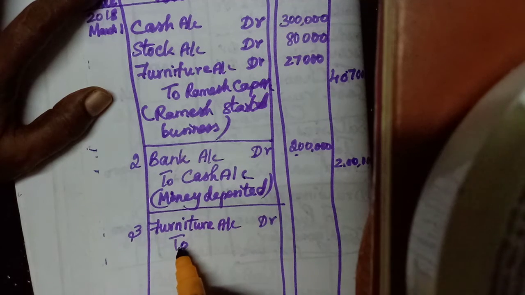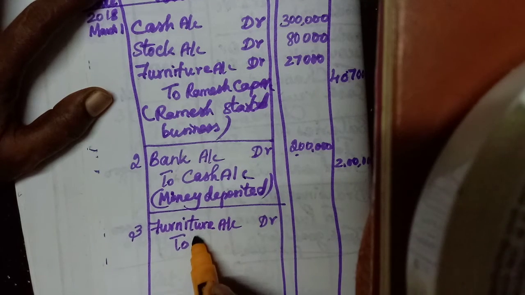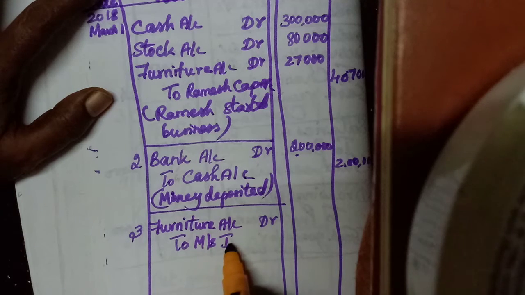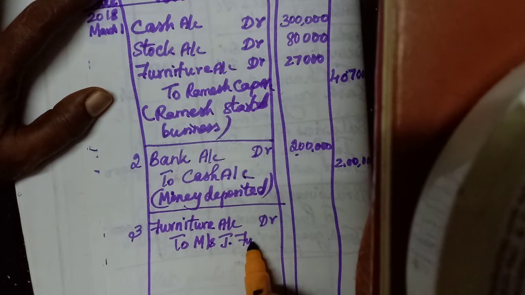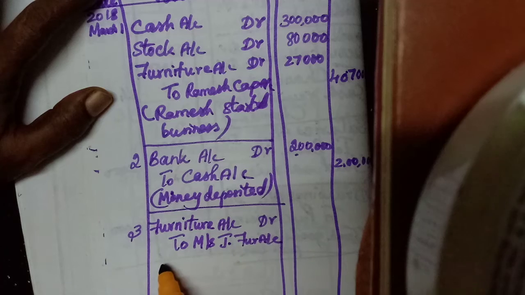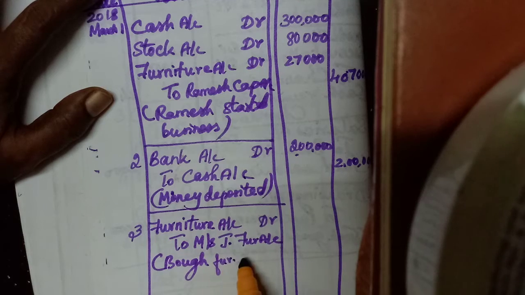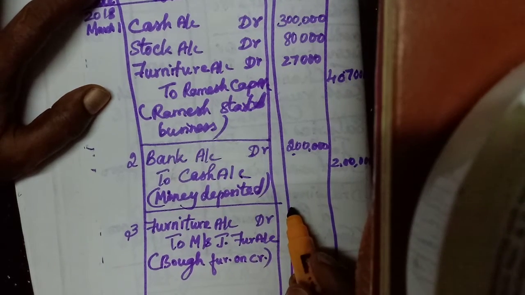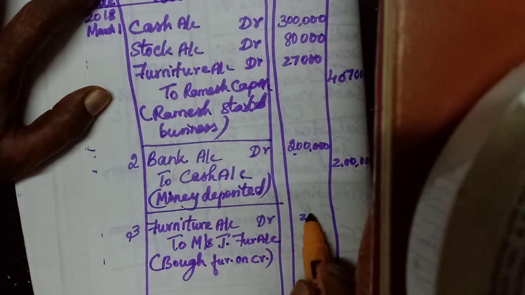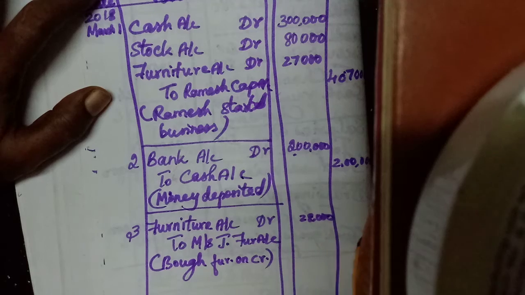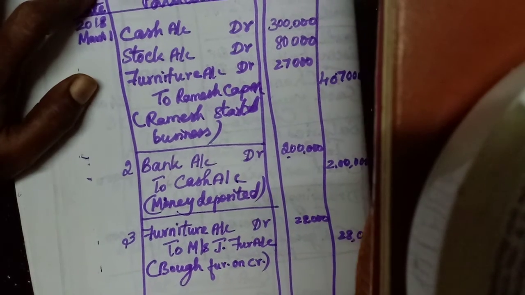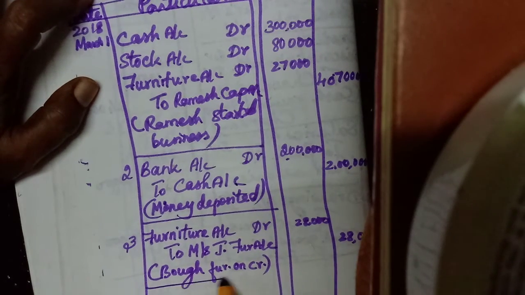To, who is the giver? Mrs. Jayalakshmi Furniture account. Okay. Bought furniture on credit. Okay. 28,000. Draw one line.